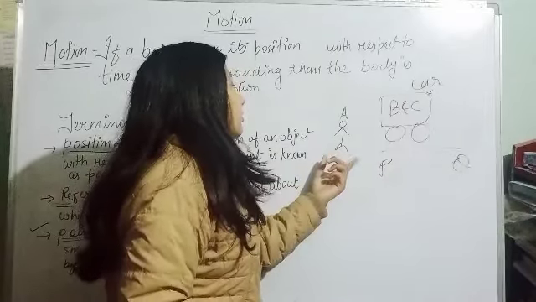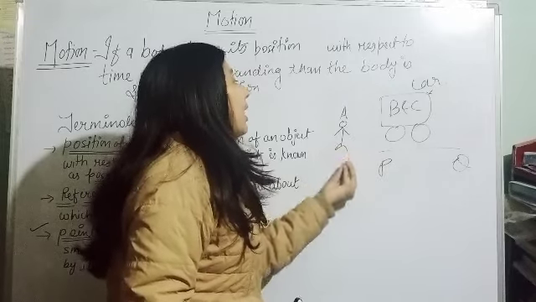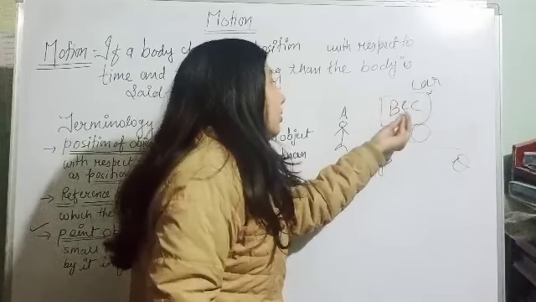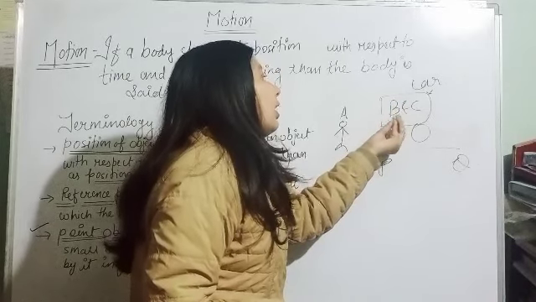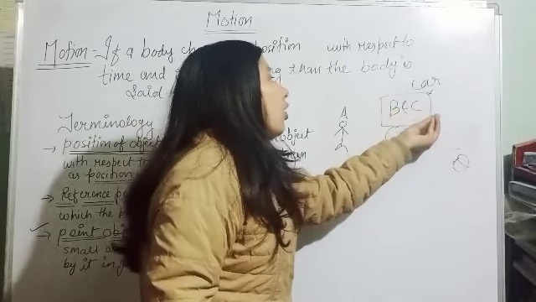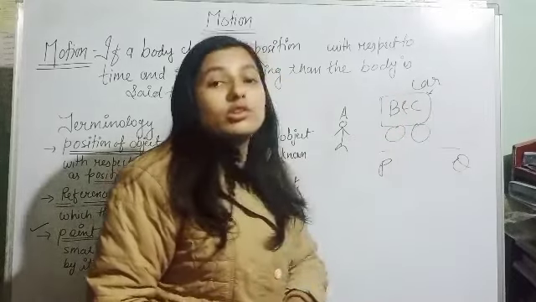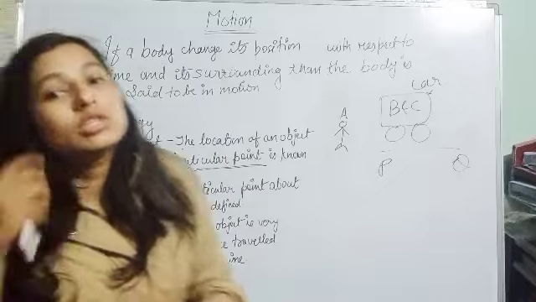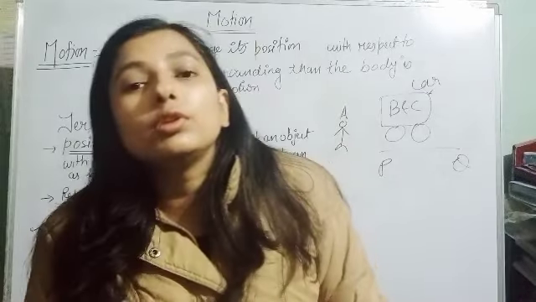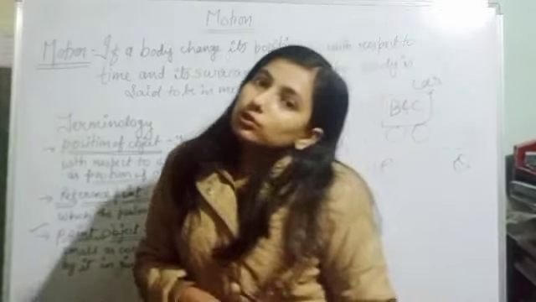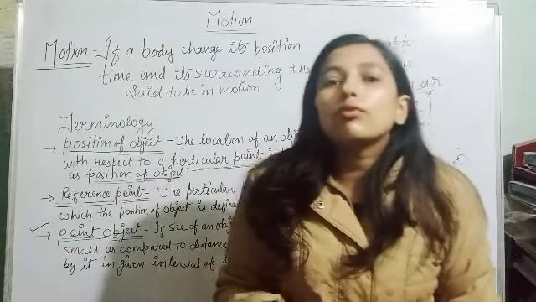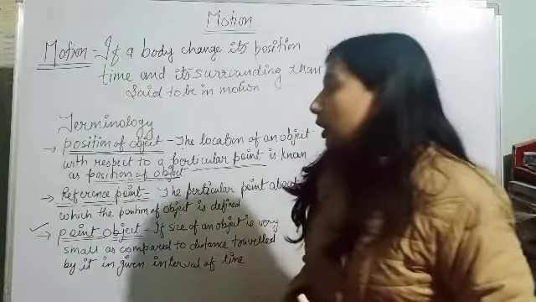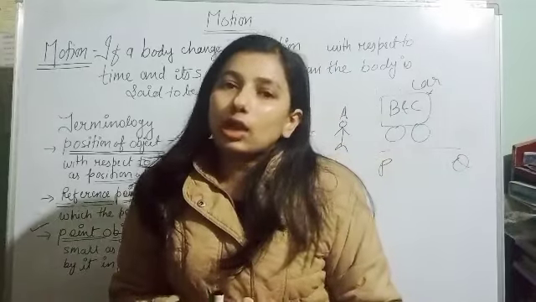When we see from A, we find C is in motion, and when we see B as the reference point, the position of C in this situation is not changing, so C is at rest. That means if we change the reference point, the position of the object also changes and the state of the object may vary according to the reference point. So this is a small introduction of motion.